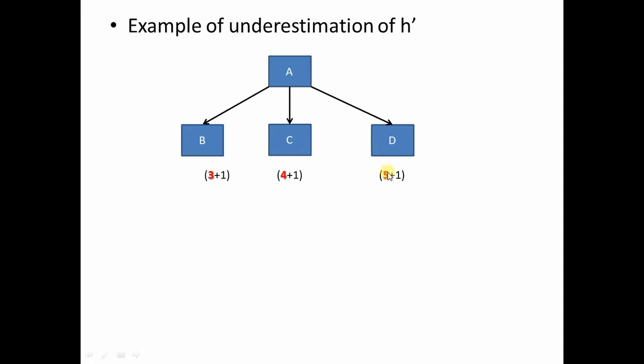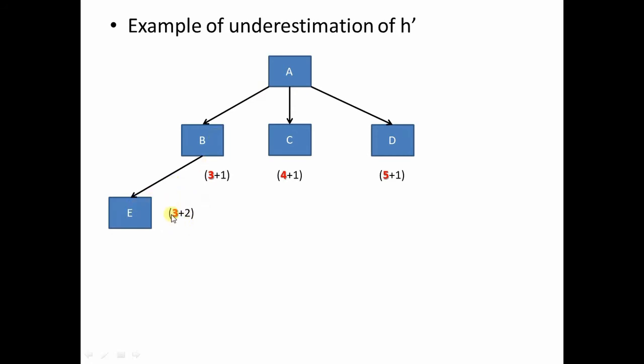Right? Now, since B has the best value, it is obvious that B will be expanded next. Further, when B is expanded, B has another successor, that is E, whose heuristic value is 3, and G value that is calculated will be 1 plus 1, that is 2.